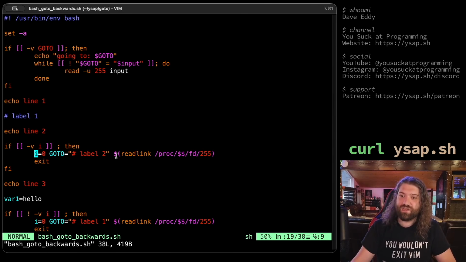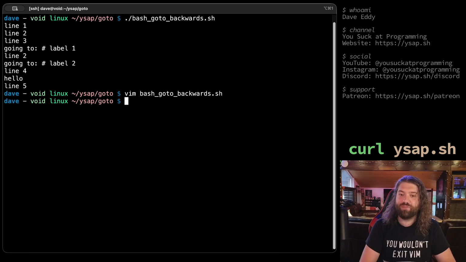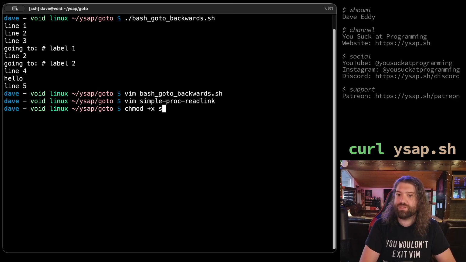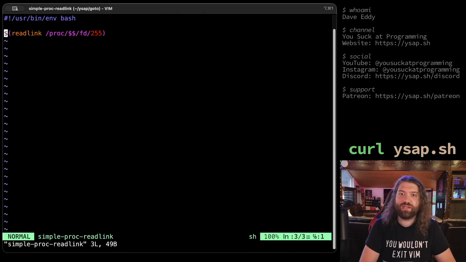Now here's the interesting thing. You are calling readlink on this. So I'll show people what that looks like. Let's just do that in our own little script, okay? Simple proc readlink. We'll make our own script just to show what actually is happening there. So let's chmod +x, simple proc readlink. Let me vim it again because, yeah. Let's get rid of this. Let's get rid of this.